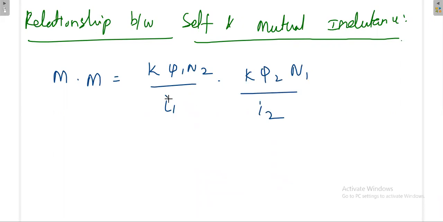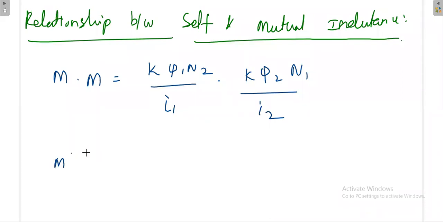You are applying current I1, it produces flux phi1. Part of the flux is linking with the secondary coil. Again, this n2 is the number of turns in the secondary coil. Okay, it's very simple. Like this, you have to go from I1, phi1, k, then n2. Similarly here also. Again, both M are the same, so you can multiply.